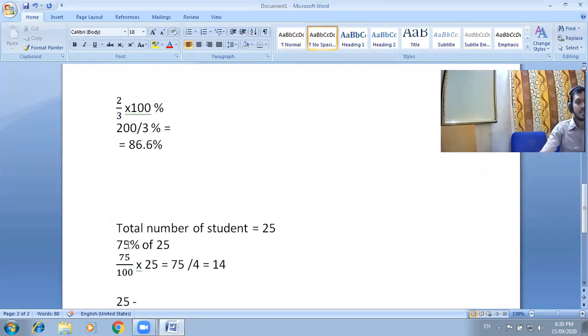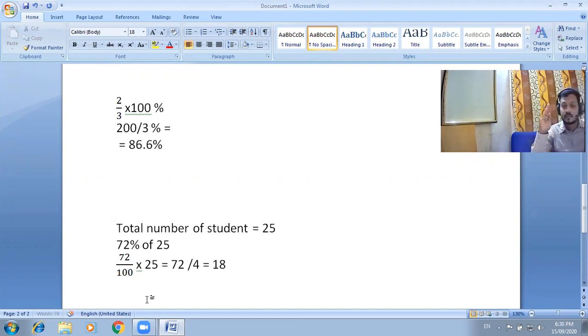See here, it is not 75, it is 72. So finally our answer is 72 divided by 4 equal to 18. Okay, 18 students are good in mathematics.